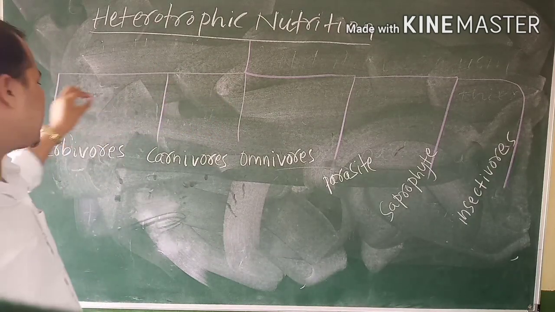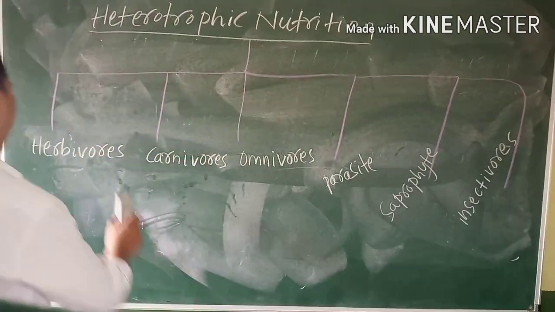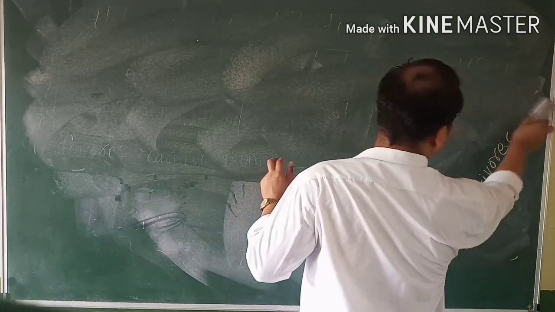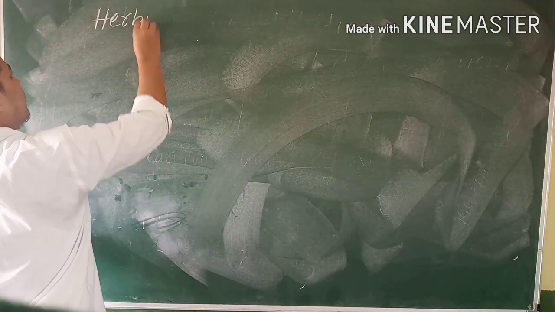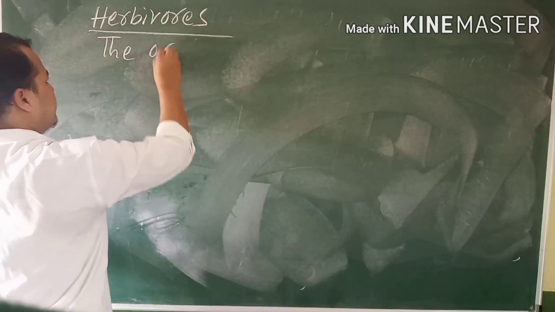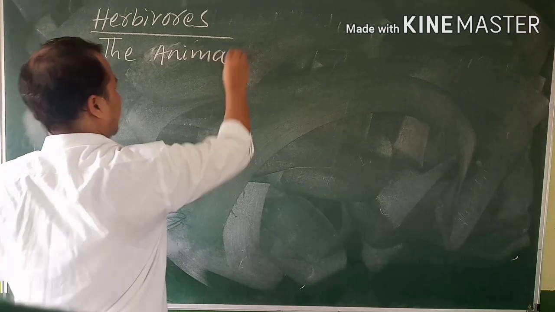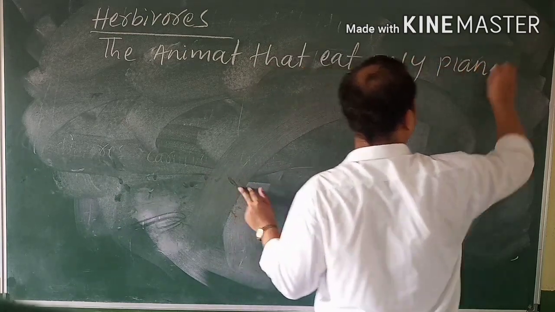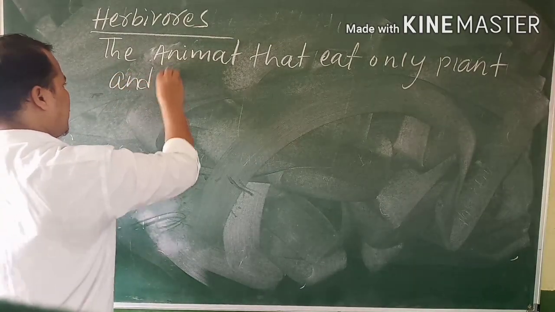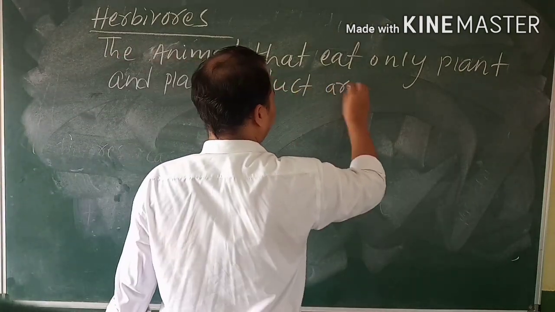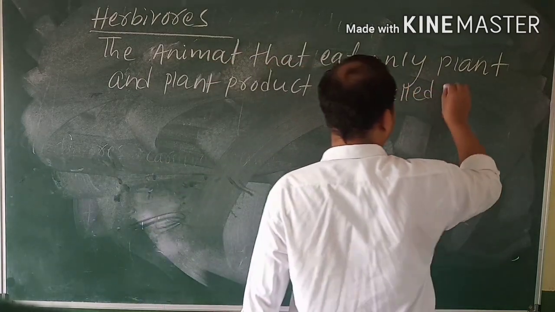First, come to herbivorous. The animals that eat only plants and plant products are called herbivorous.